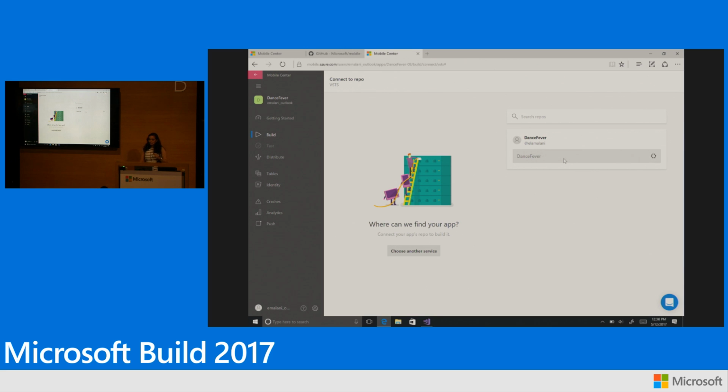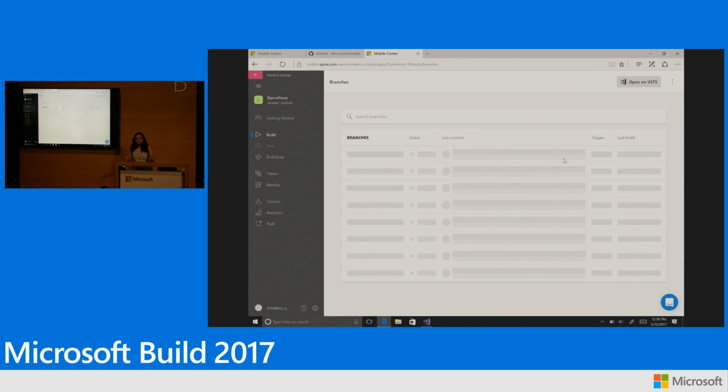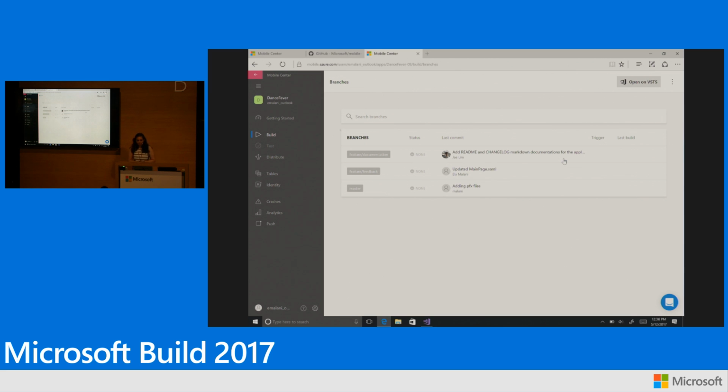I'll go ahead, select that app, and behind the scenes, we are looking for all the different branches that are currently configured for this app. Here we go. These branches are grayed out at the moment because you have not set it up in Mobile Center yet. You can see the last commit, what's the current status, and all this information right here. Why don't we go ahead and set up my master branch for UWP application to build every time a commit or push happens.